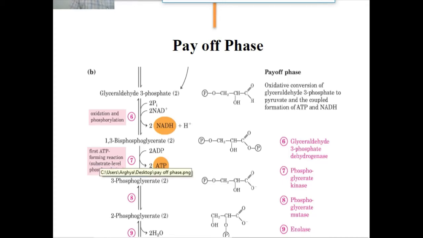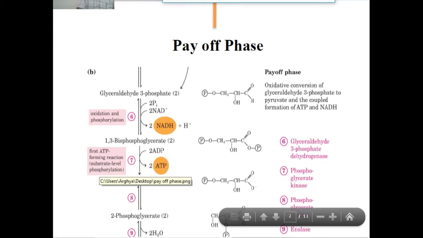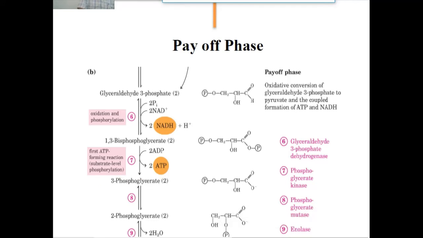In this stage, the first ATP production takes place, so it is also known as the first ATP-forming reaction, or the first substrate-level phosphorylation occurs here in the 7th step of glycolysis.